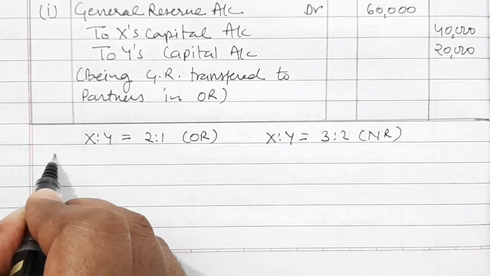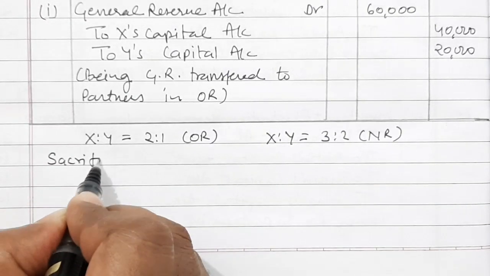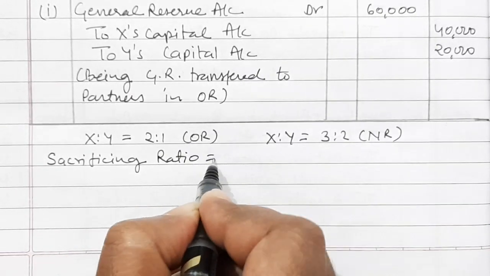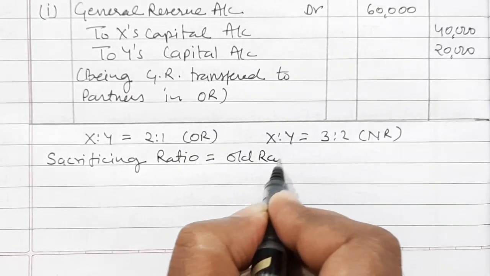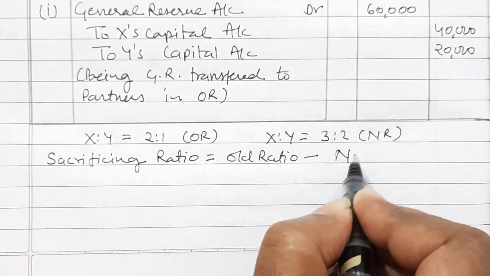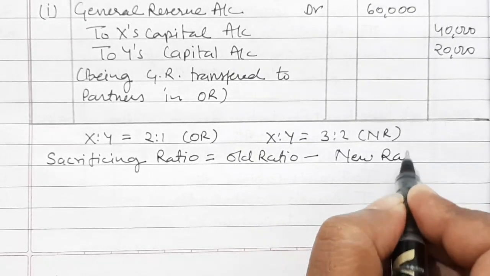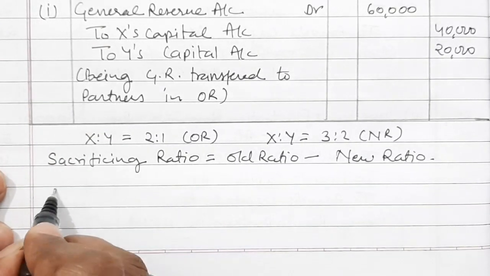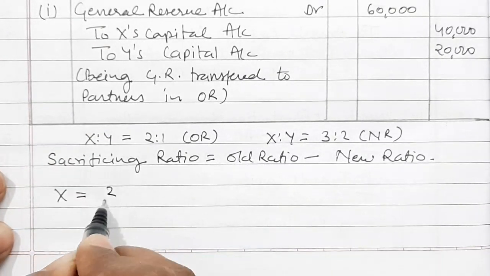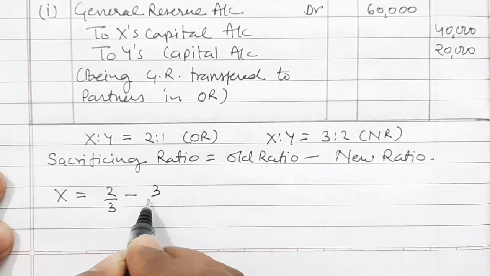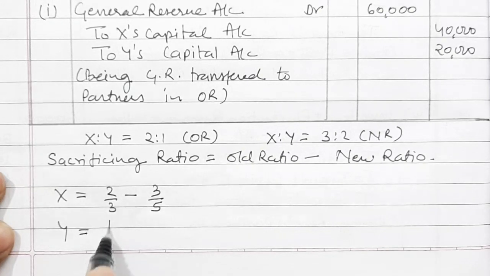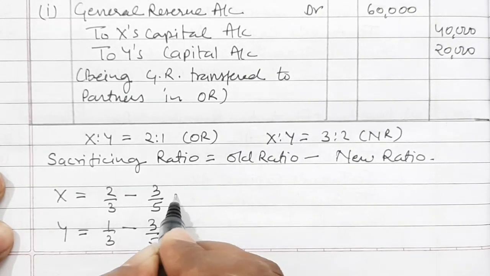So let us talk sacrificing ratio, which is equal to old ratio minus new ratio. So for X, old ratio is 2 by 3 minus new ratio is 3 by 5. And for Y, old ratio is 1 by 3 and new ratio is 2 by 5.